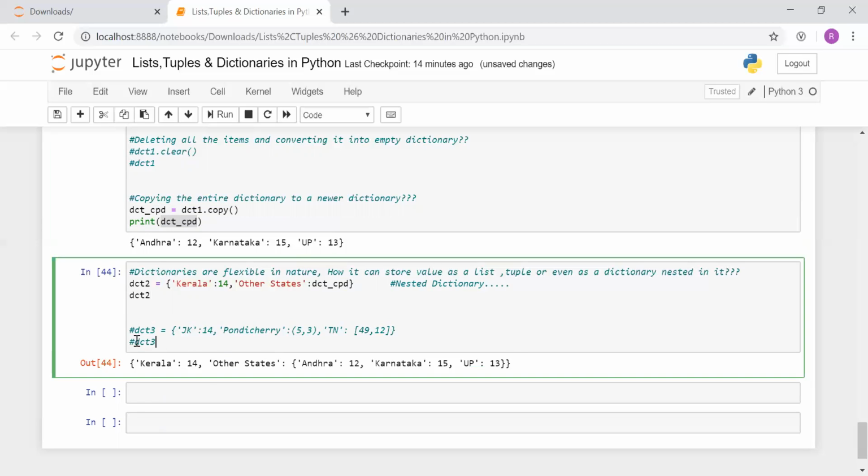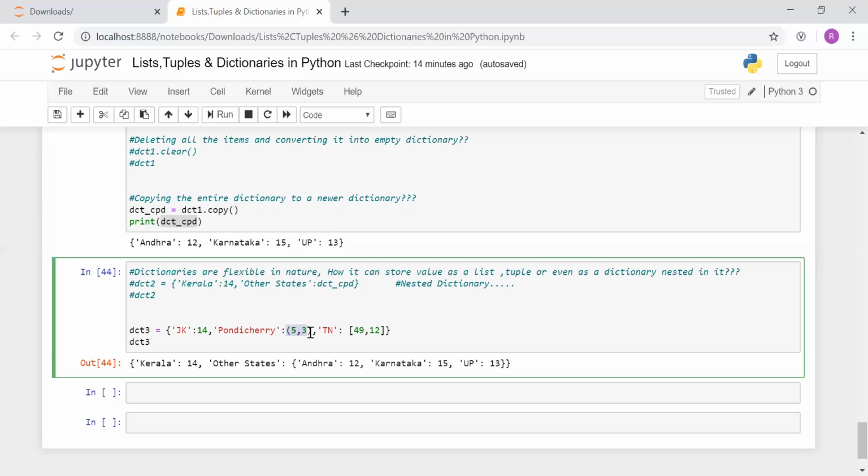Okay, so finally I'll be coming to this part. Here I have shown one more example where I am using for Jammu Kashmir states an integer data type, and for another state, the UT, that is Pondicherry, I am providing a separate tuple where it has the number of districts and number of cities. Just for an example, I am showing you.